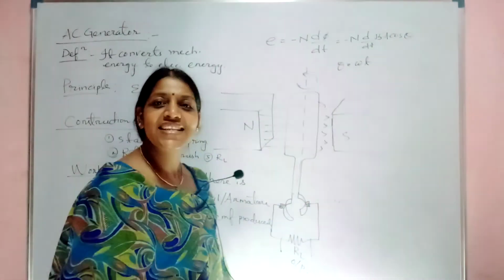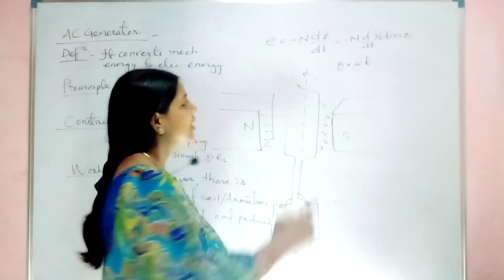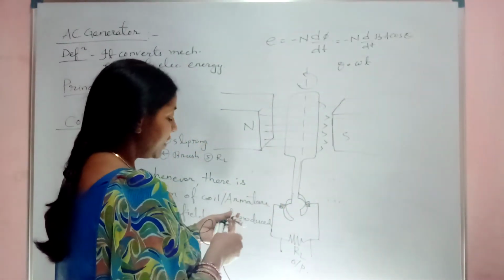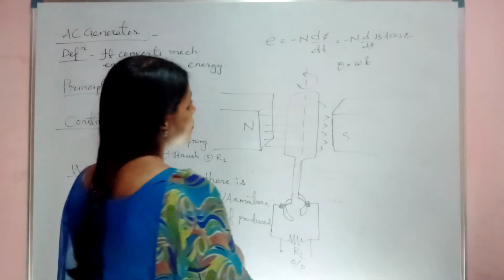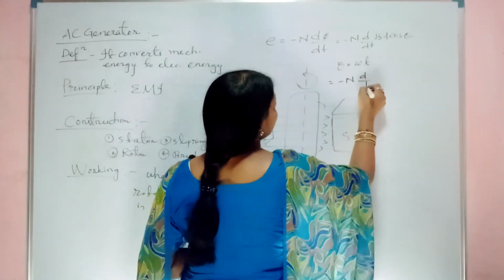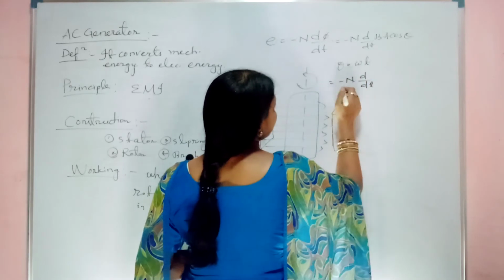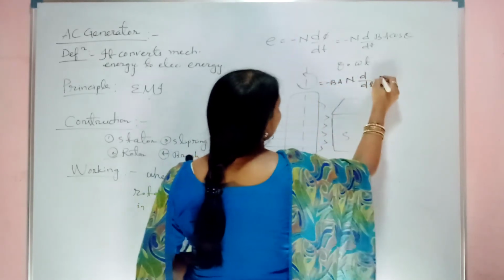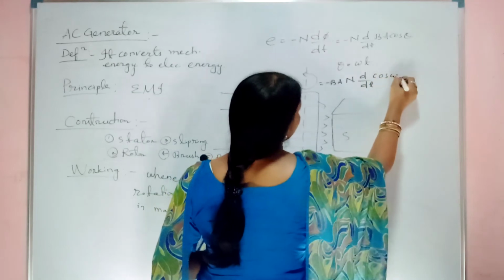What is omega? Omega is angular velocity. So, if you replace theta with omega t, your value will be minus N d by dt of, take your BA outside, so minus NBA d by dt of cos omega t.